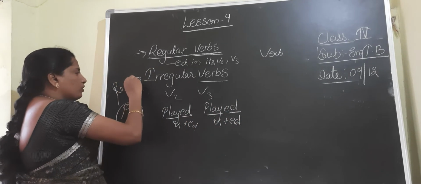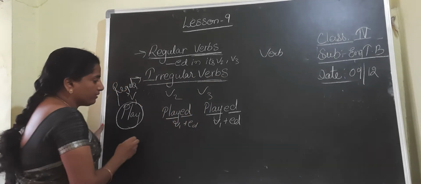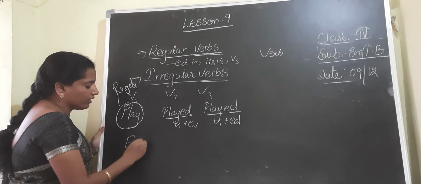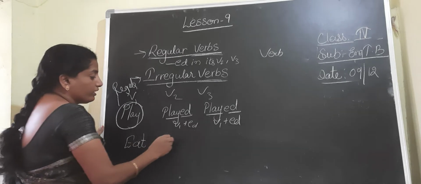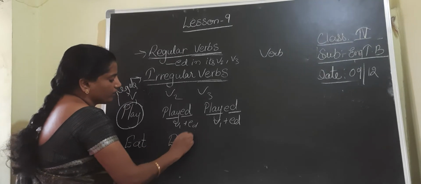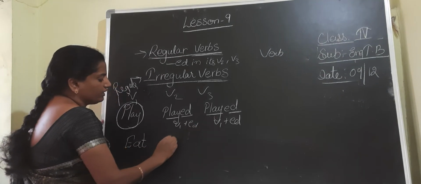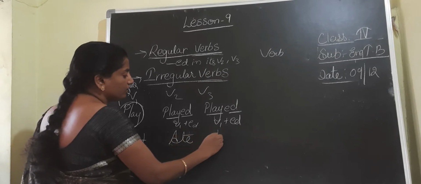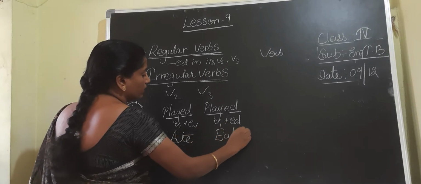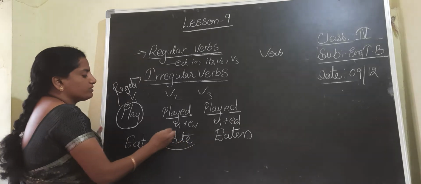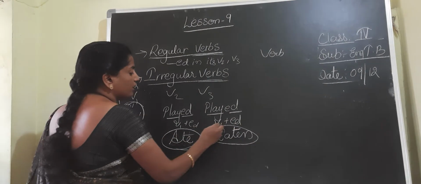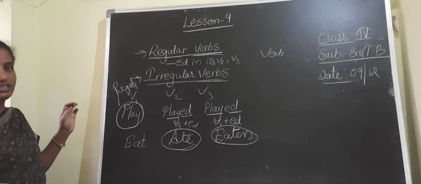And when I am talking about the irregular verb, they form v2 and v3 in a different manner, an irregular manner. Eat, ate, eaten. If you observe here, they did not take ed in its v2 and v3 form.